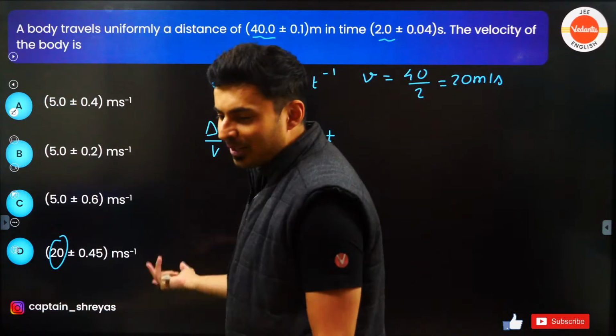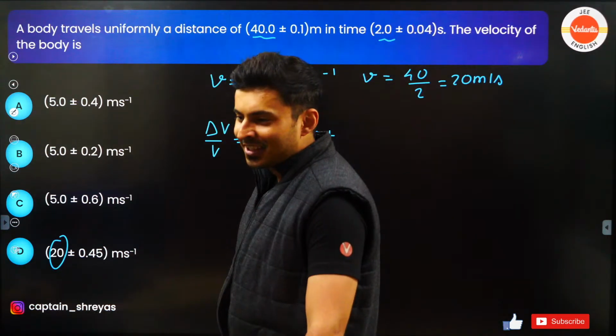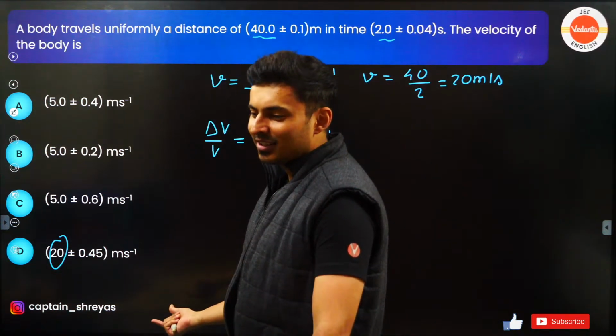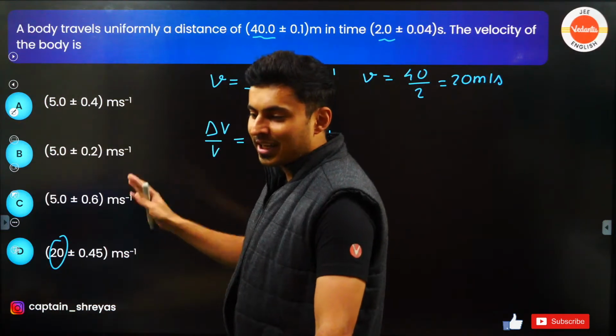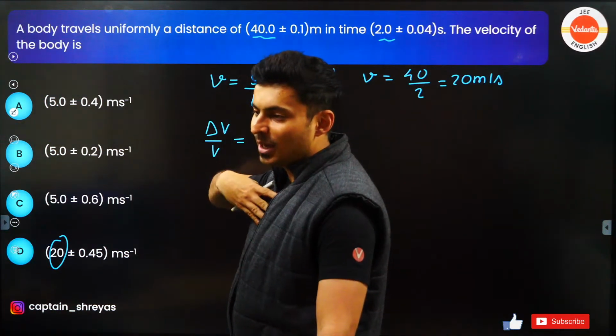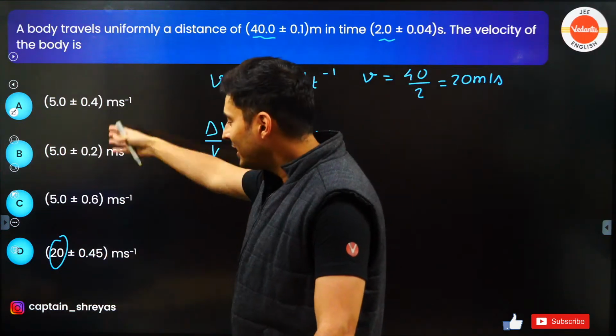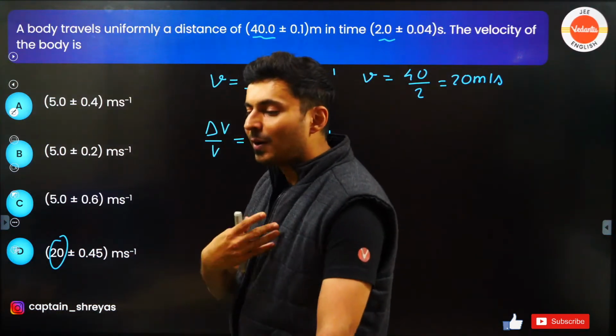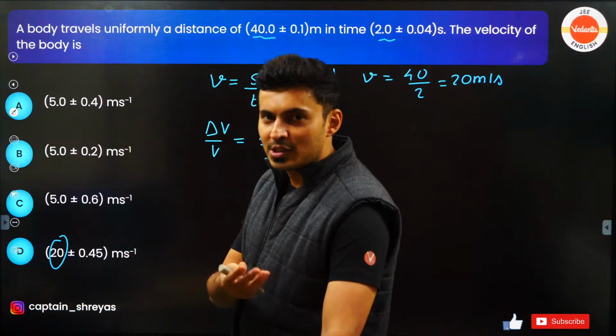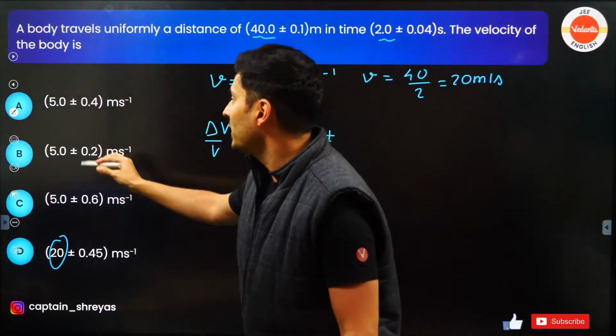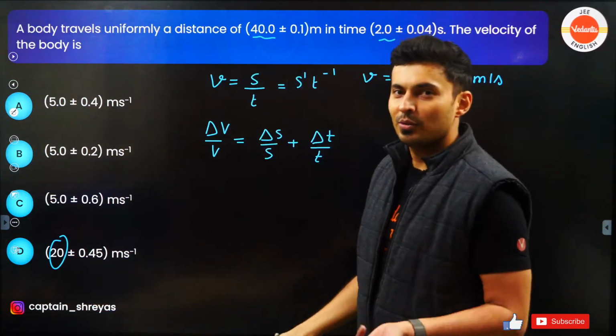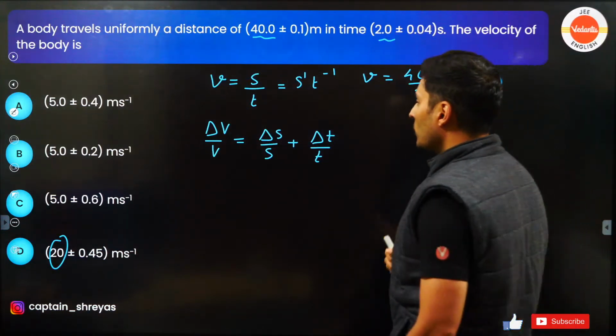Yeah, very good, Arvind, Rubin, Shadow. That's it. Be smart. How many of you are going to not check it, guys? Please raise your hands. I'll be very happy with you. There is no 20 in any other options. But since I have to teach you, obviously I'll explain how to get there. What if this option also had 20? Then you cannot do anything.